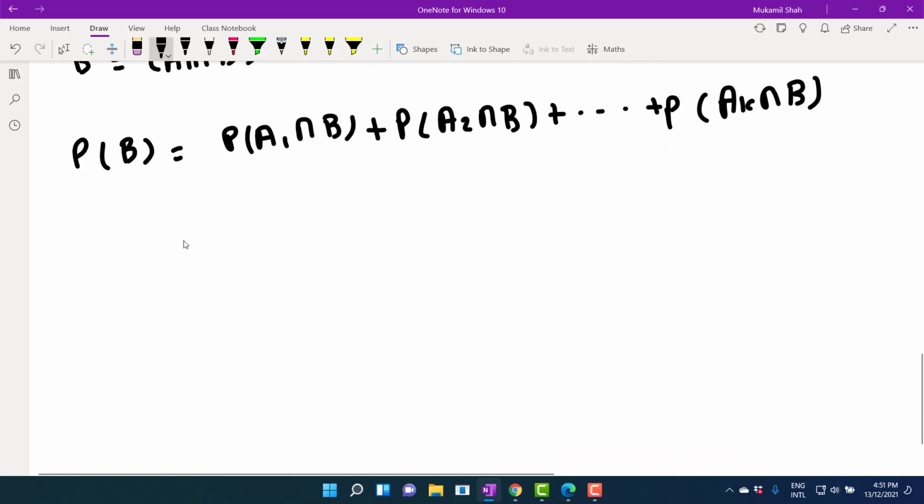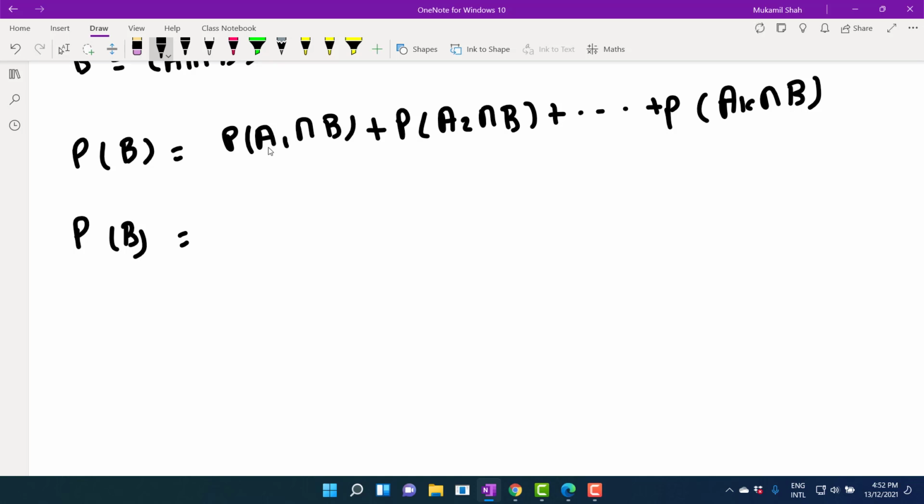Now probability of B is equal to, since all of A1, A2, A3 are mutually exclusive and dependent, we have to apply the multiplication law of probability on each part at the right hand side.